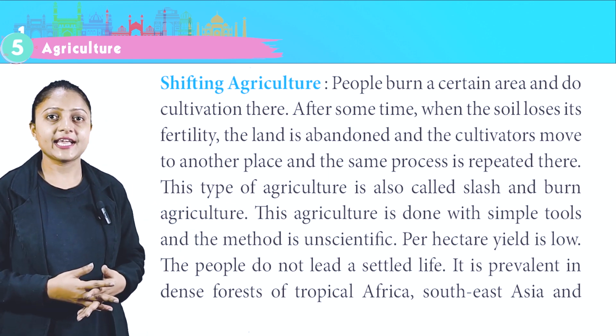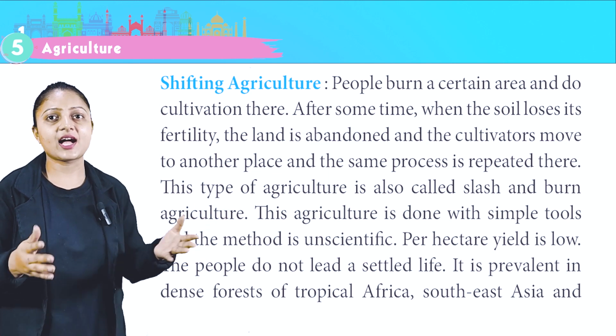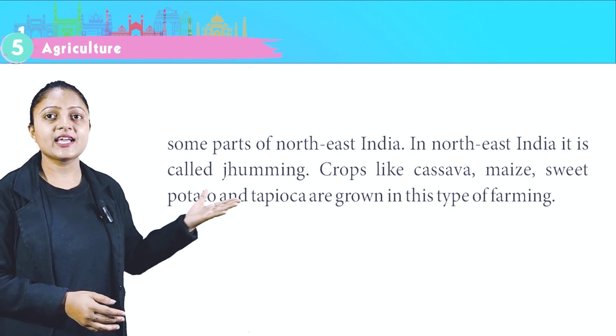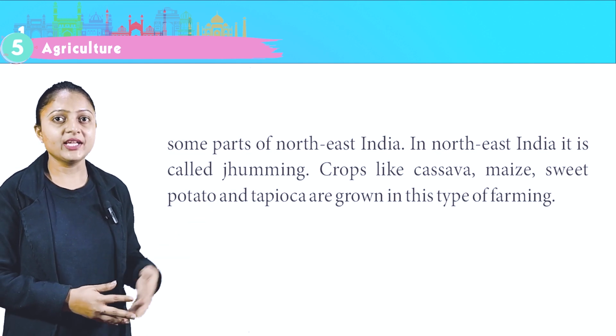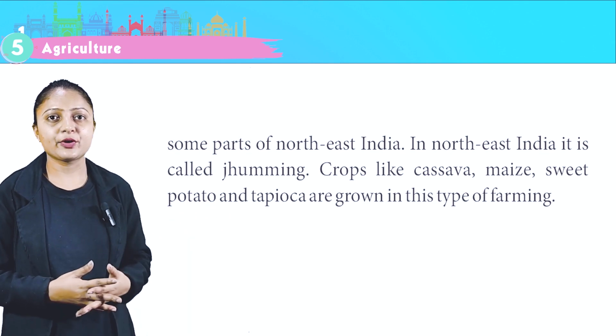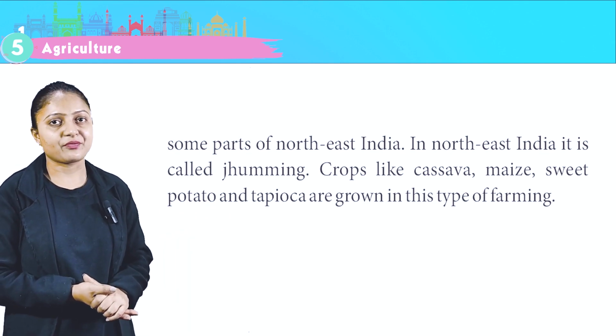It is prevalent in the dense forests of tropical Africa, Southeast Asia and some parts of Northeast India. In Northeast India, it is called jhuming. Crops like cassava, maize, sweet potato and tapioca are grown in this type of farming.